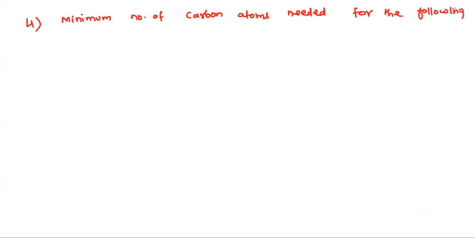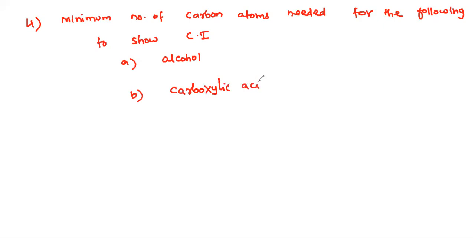I'm giving the questions, try to answer. What is the minimum number of carbon atoms needed for the following to show chain isomerism: A, in alcohol; B, in carboxylic acid.